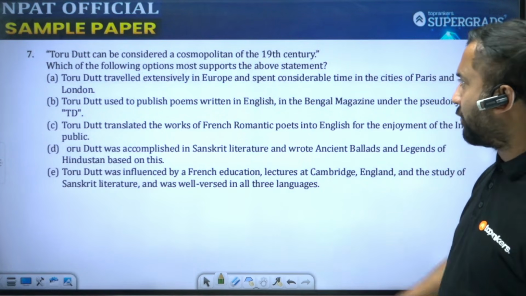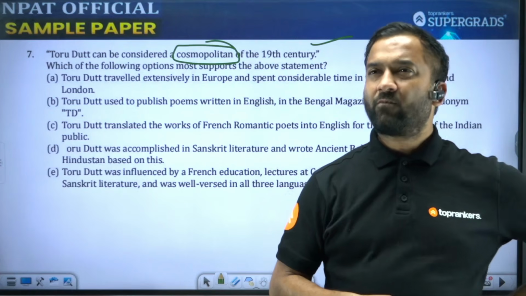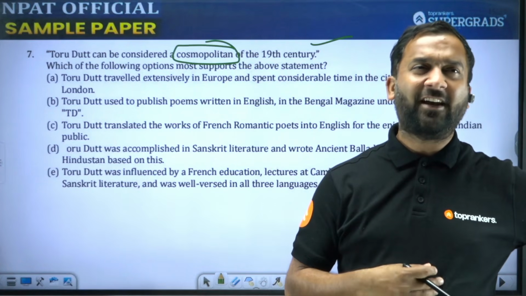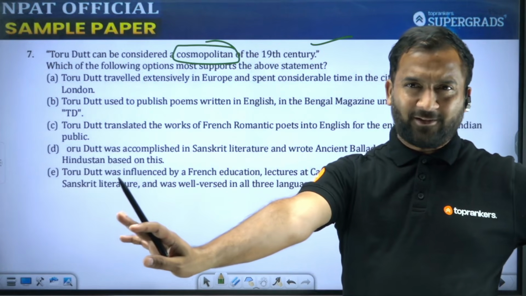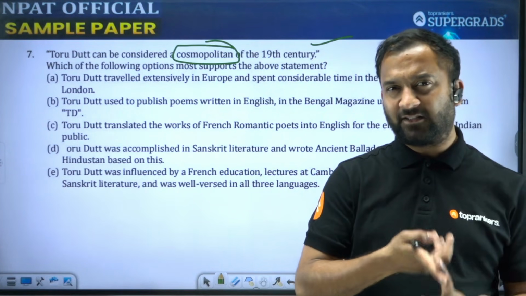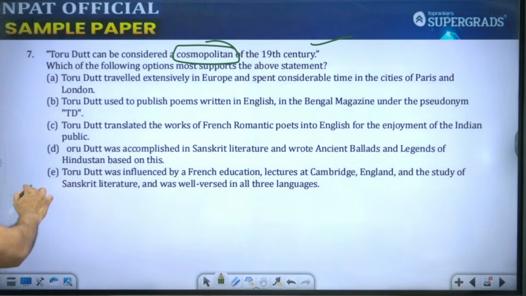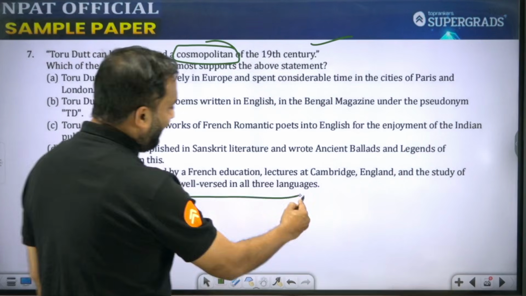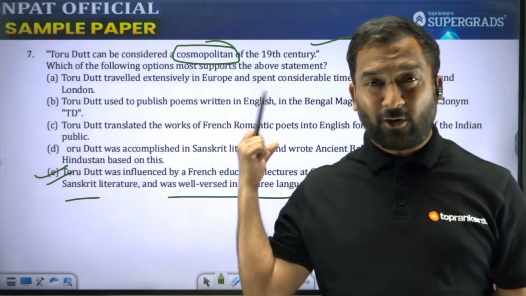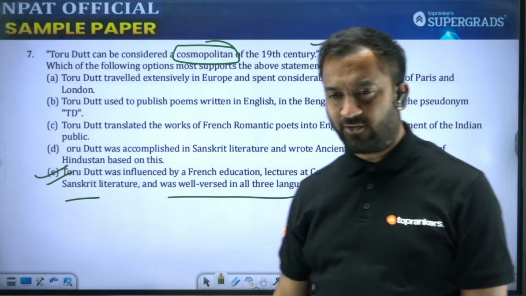That can be considered a cosmopolitan of the 19th century. Now, the word cosmopolitan we use for belonging to all parts of the world. So again, her quality of having good knowledge of French language, English language, Sanskrit language, that is the reason we can say she was a cosmopolitan. Where is this written? I see that in option D, students. Toru Dutt was influenced by the French Revolution, lectures at Cambridge, England, and the study of Sanskrit literature, and was well versed in all these three languages. So if you know the word cosmopolitan, I think only then can you answer this question.